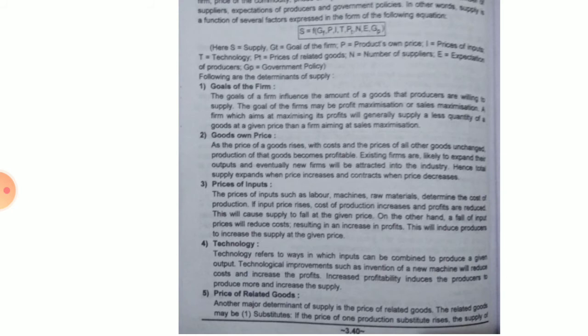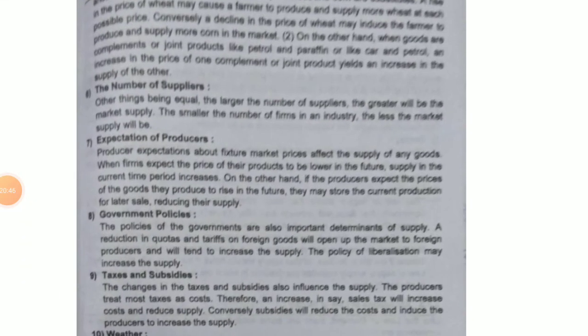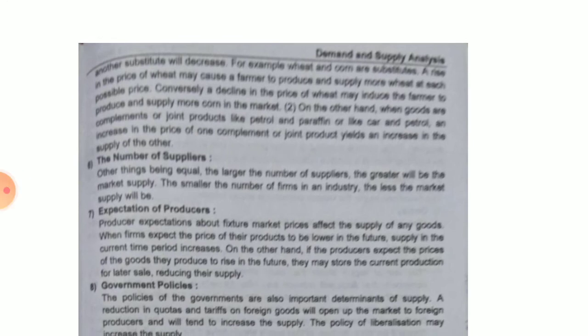Next is price of related goods. Another major determinant of supply is the price of related goods, that is substitute goods. If the price of one product's substitute rises, the supply of another substitute decreases. For example, wheat and corn are substitutes. If one substitute's price rises, then the demand for the other substitute will increase. So depending on the substitute price, the supply will also depend.